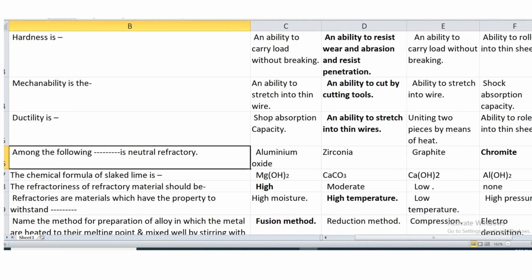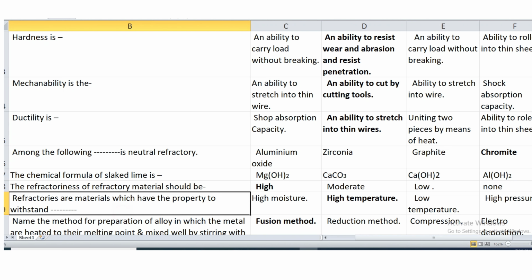Among the following, which is neutral refractory? Chromite is a neutral refractory. The chemical formula of slaked lime is calcium hydroxide. This is calcium hydroxide, this is the answer. Then the refractoriness of refractory material should be high. The refractories are the materials which have the property to withstand high temperature.